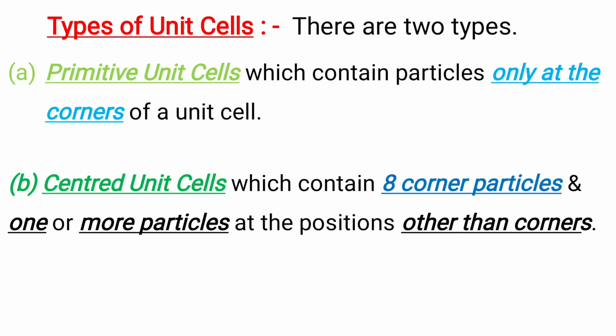Types of unit cells. There are two types: primitive unit cells and centered unit cells. Primitive unit cells contain particles only at the corners of a unit cell, but the centered unit cells contain 8 corner particles and one or more particles at a position other than the corners.